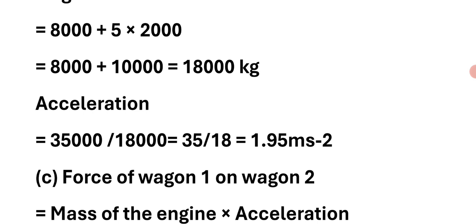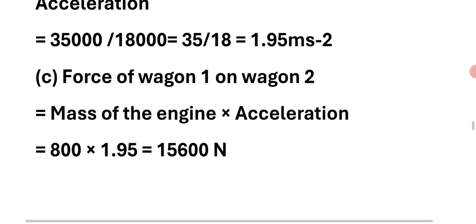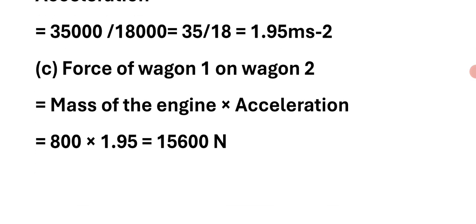Acceleration is equal to F divided by m, 35,000 divided by 18,000, which simplifies to 1.95 meter per second square. Force of engine on wagon is equal to mass into acceleration, 8000 into 1.95, which is equal to 15,600 Newton.